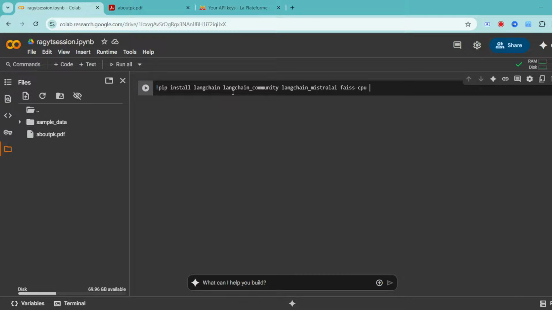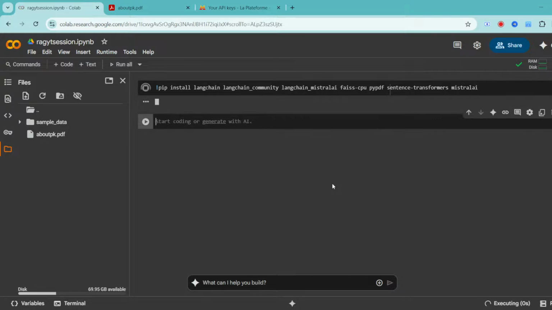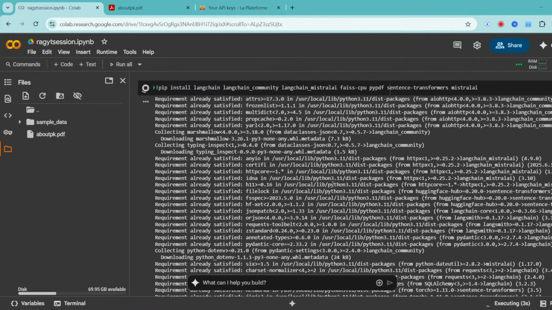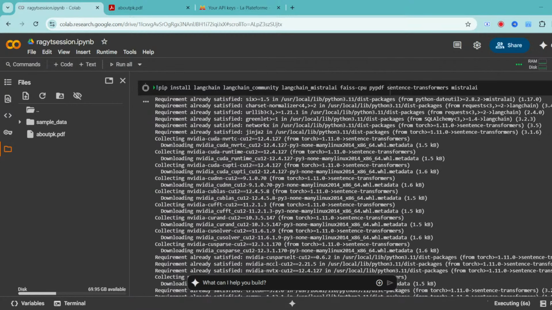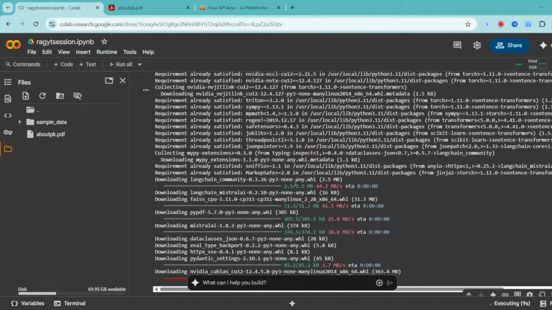So I'm putting FAISS-CPU. Then we need to load the PDF, so I'm going to use PyPDF. That's a very popular utility. If you guys have heard of transformers, right? We'll need sentence transformers. This is because, as I mentioned, if you give 100 pages of text, sending that to ChatGPT is not effective. There's an issue with limitations and tokens. Let's try this. Pip install LangChain community, LangChain Mistral AI, FAISS, PyPDF, sentence transformers, and Mistral. I'm putting all this in one single line. I'll also share the code later if you want so that you can try it. So what this does is it starts installing all the necessary libraries.